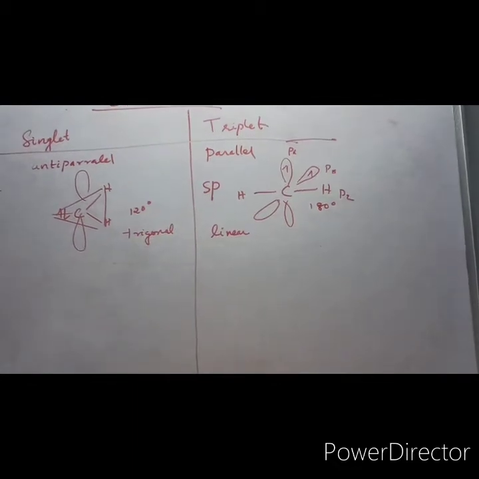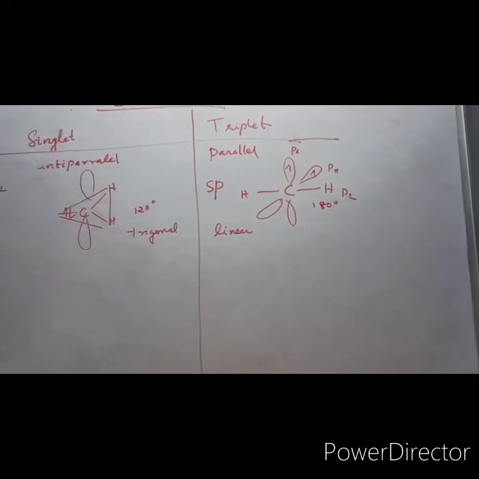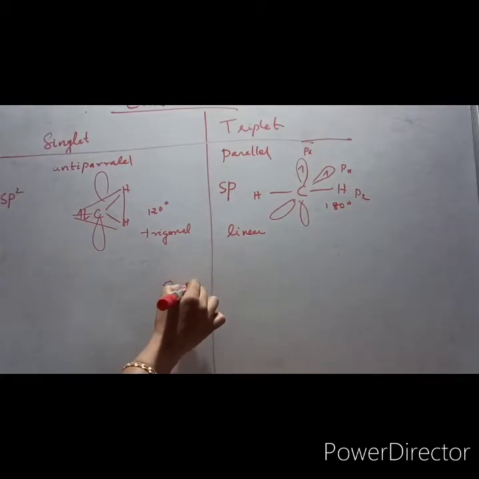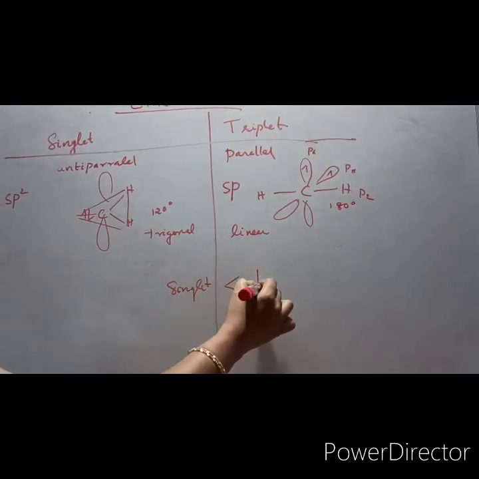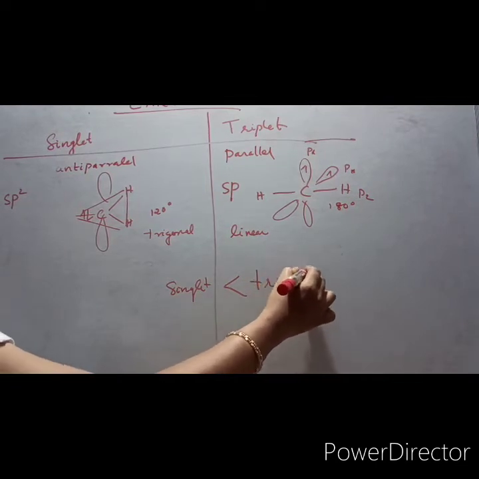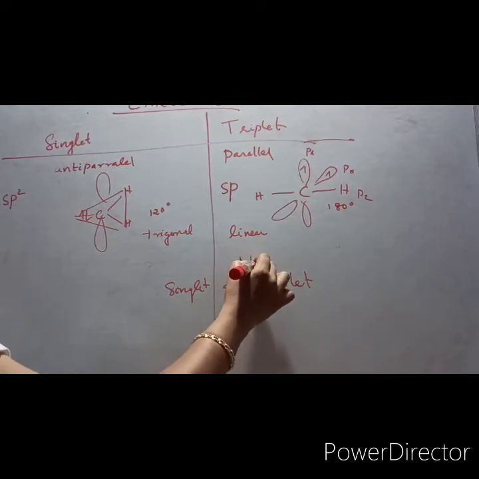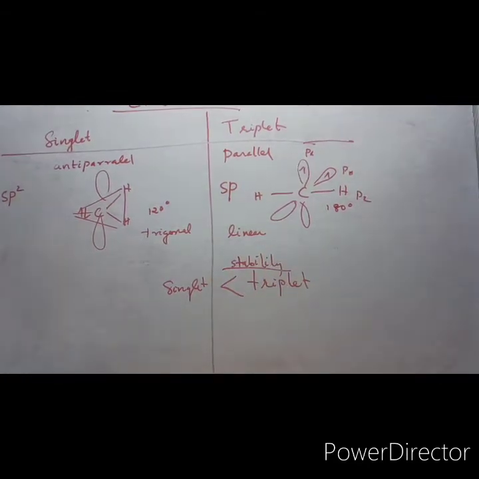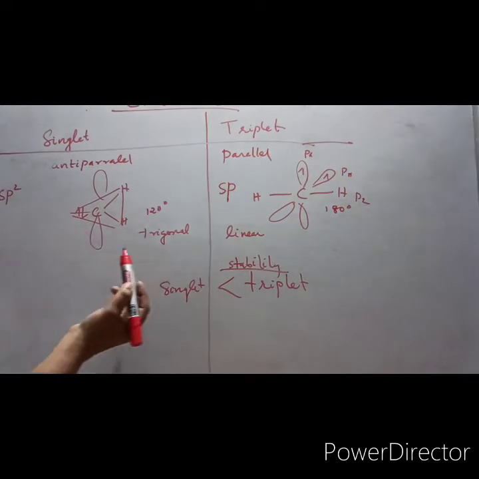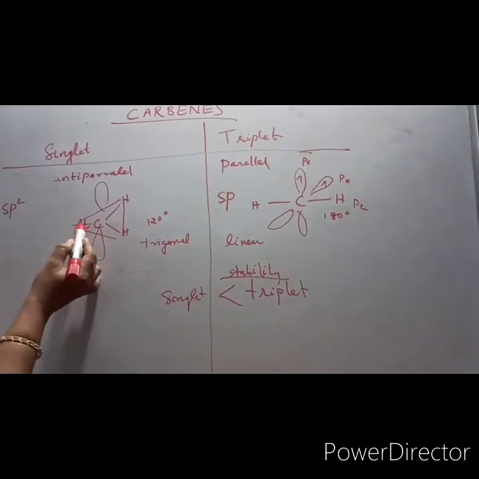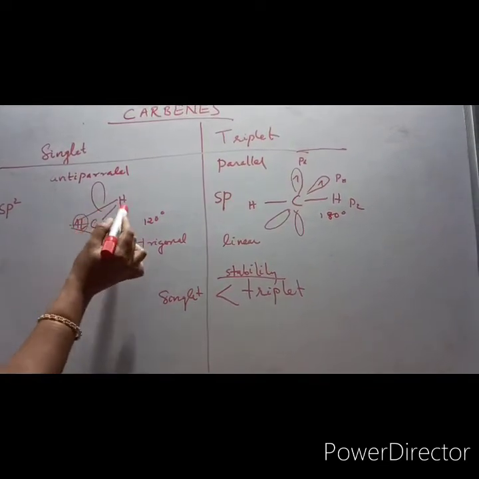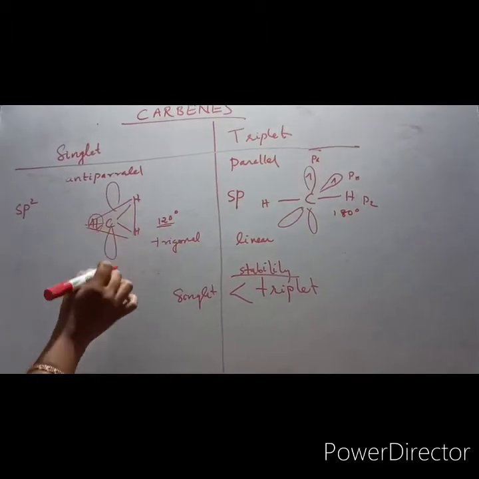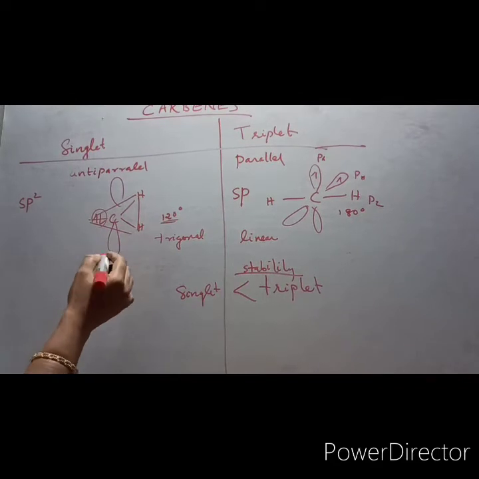Now, if you are considering the relative stability of carbenes, triplet carbene compared to singlet will be more stable. This is the stability order. Triplet will be more stable. Why will it be so? From the structure you can see that here the paired electrons are in the same plane, 120 degrees in the equatorial position. Here the repulsion will be maximum.